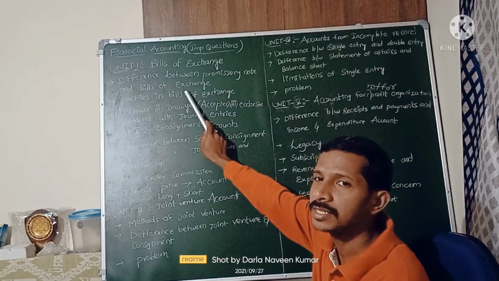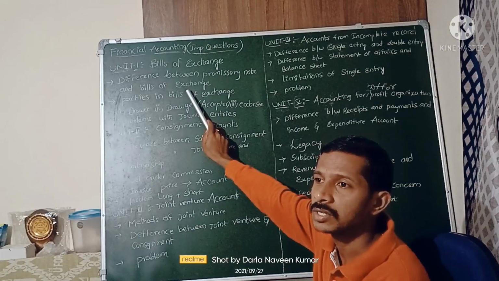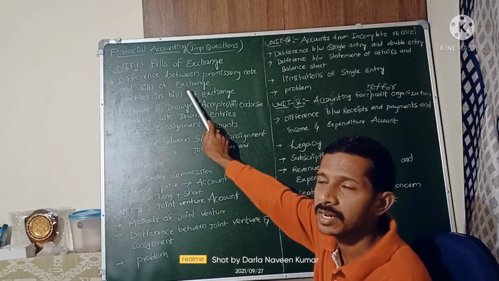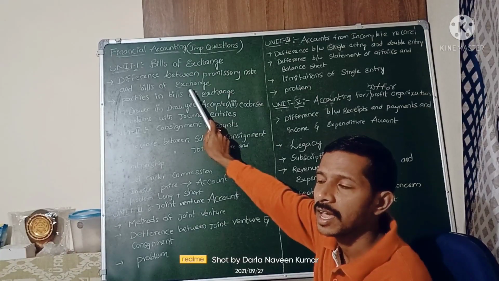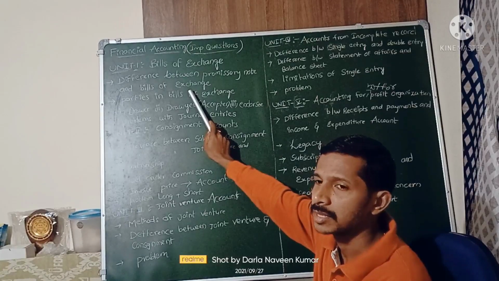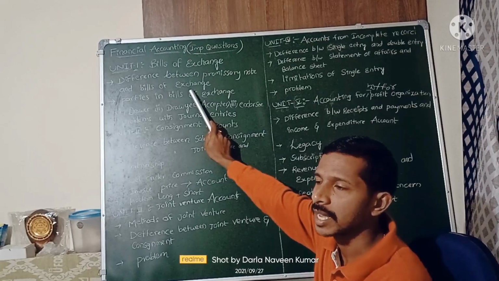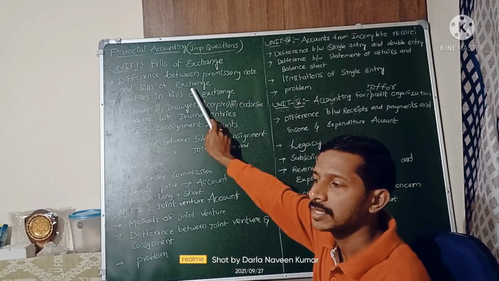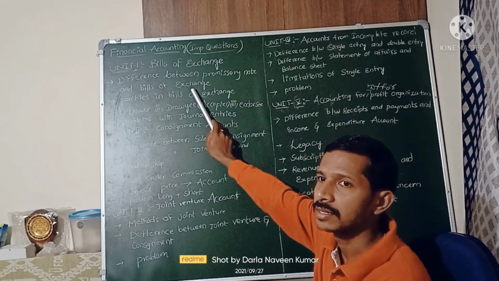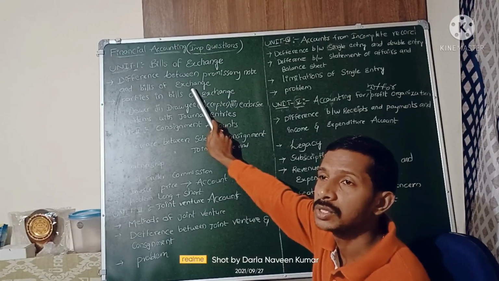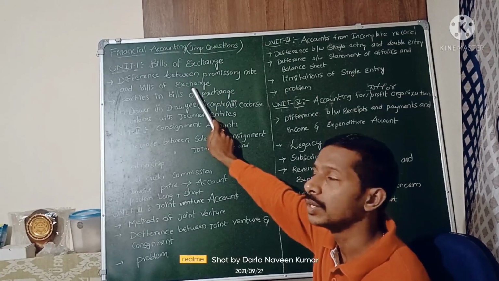The one who makes the bill is the maker or drawer. The drawer is the bill maker and the drawee is the acceptor. The acceptor needs to pay money to the drawer on a certain future date, which we call the due date.